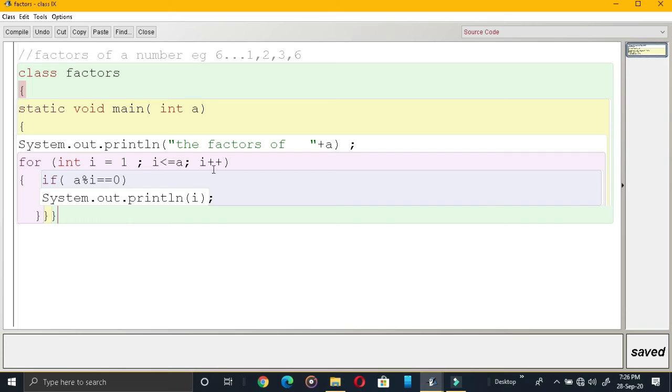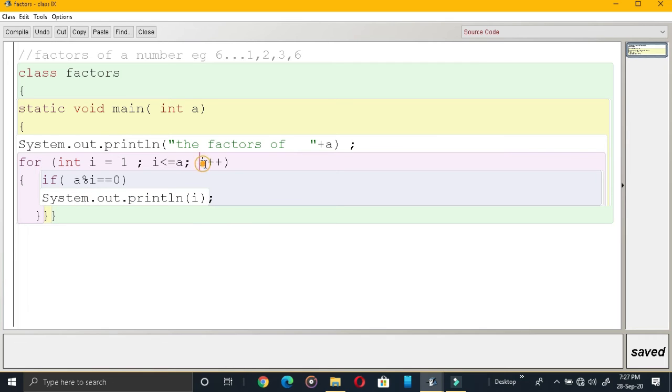Next, I plus plus, what is the value of I? I is 3. 6 modulus 3 is equal to 0. When you divide 6 with 3, are you getting the remainder as 0? Yes, in this case also 3 will be printed. So up to here it is printed. Now the case of 4, the condition is checked. 6 modulus 4, when you divide, you will get the quotient as 1 and the remainder as 2. Is the remainder 0? No. So 4 won't be printed.